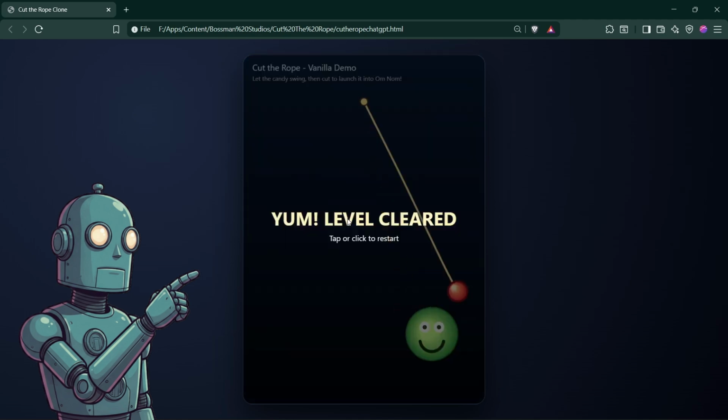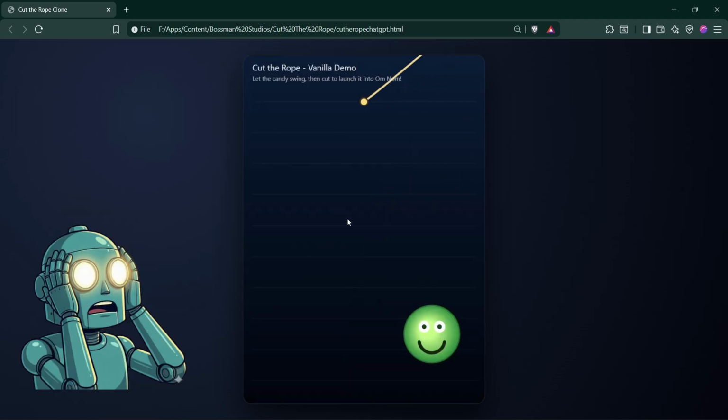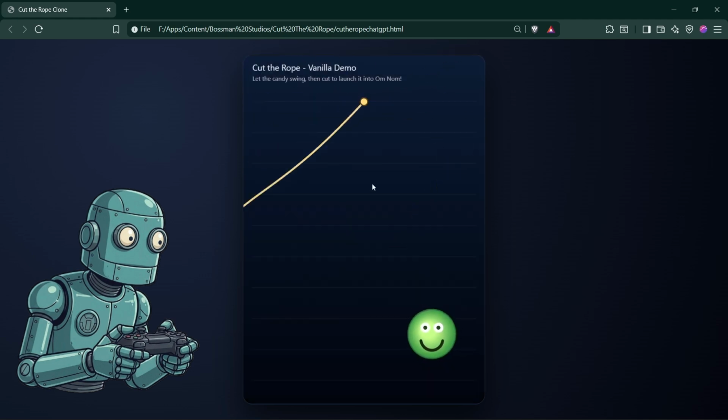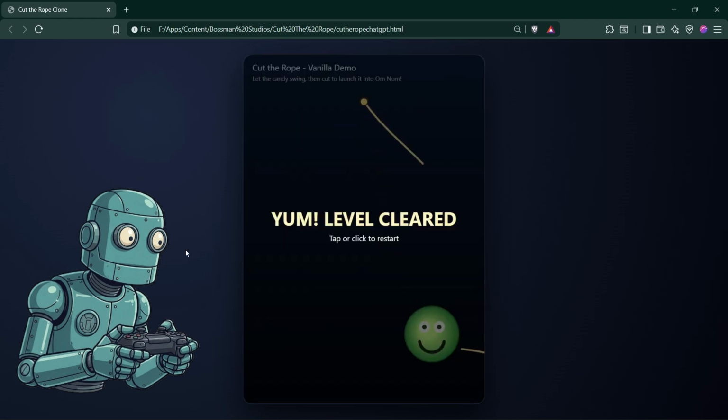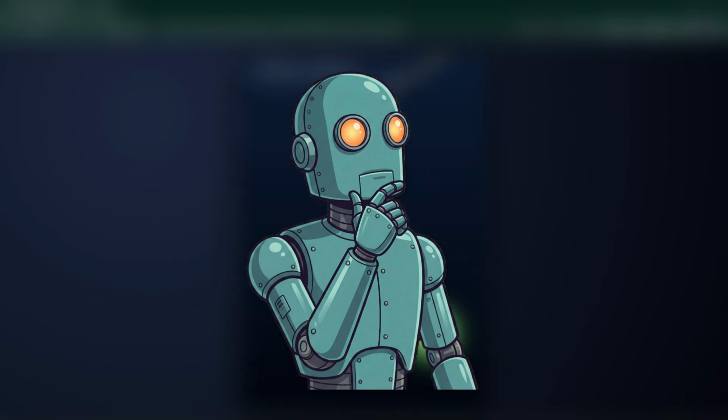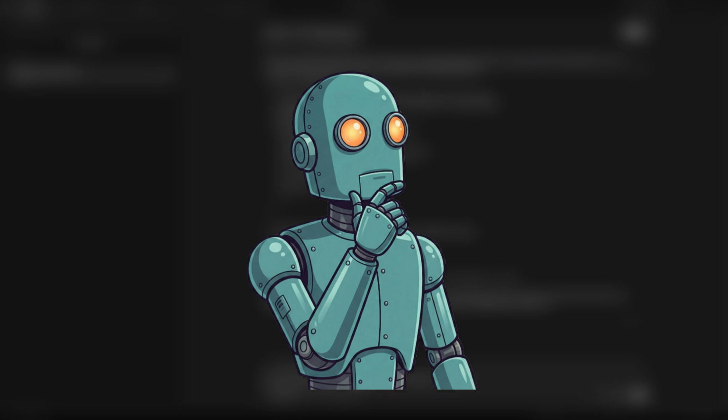For the first time, we actually got to see the physics in action, including the rope cutting mechanics. And honestly, the way it handled the ropes, gravity, and movement was pretty impressive. The gameplay logic was there. It just needed better level design and balance. It was time to give ChatGPT one last attempt at getting this right.